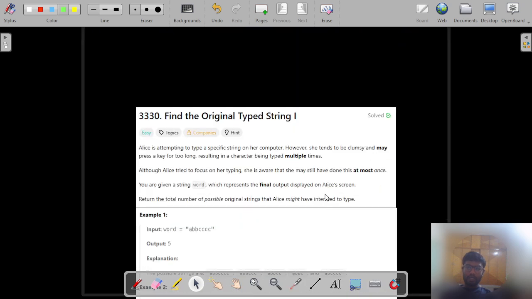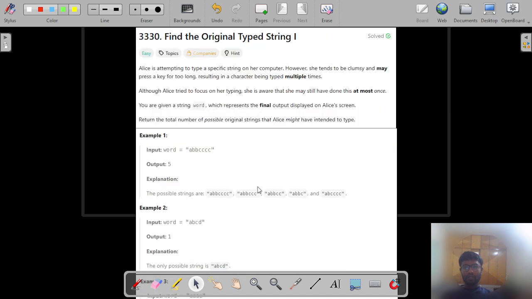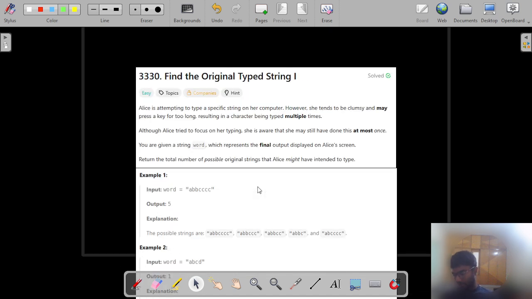Okay, so let us look at this interesting problem here. LeetCode 3330. Find the originally typed string 1. So let us understand the problem statement.